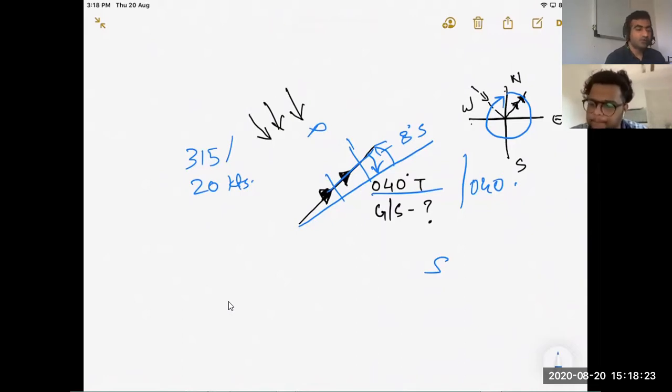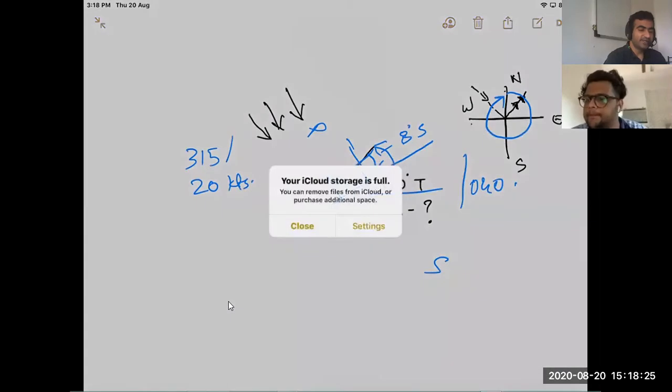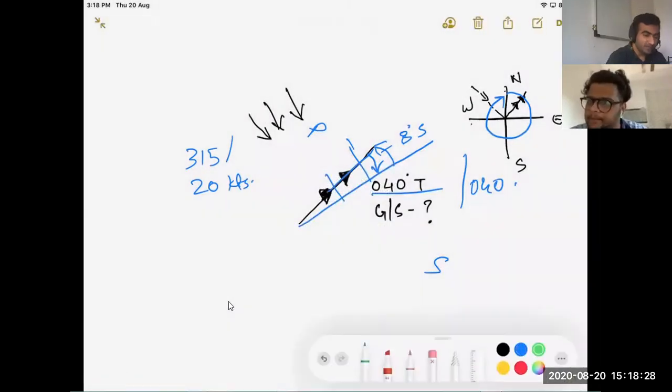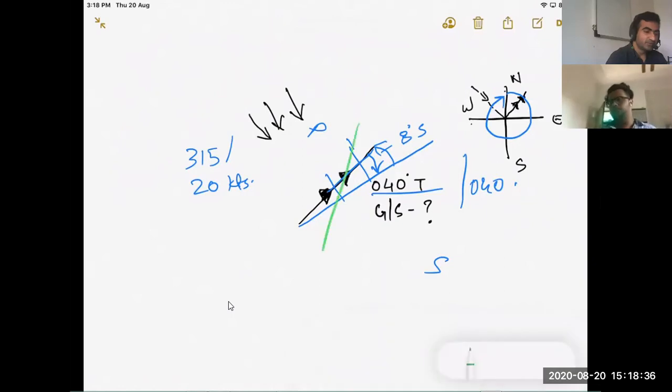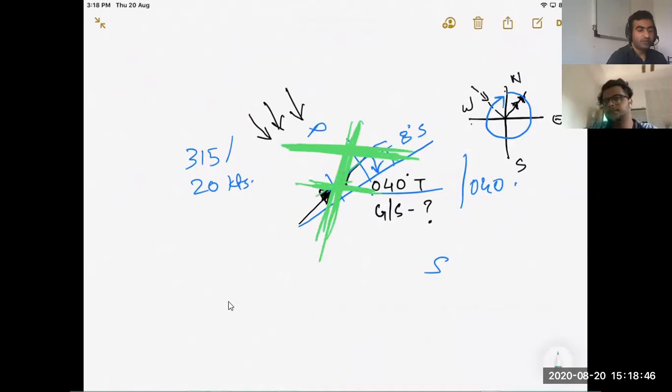So now to keep the aircraft on the same track because of the wind component, your heading will change to 032. So where is 032? The aircraft will look like this, but it will continue going in this direction, maintaining this heading. It's like crabbing. Remember, the aircraft has to crab in wind directions. Are you following?